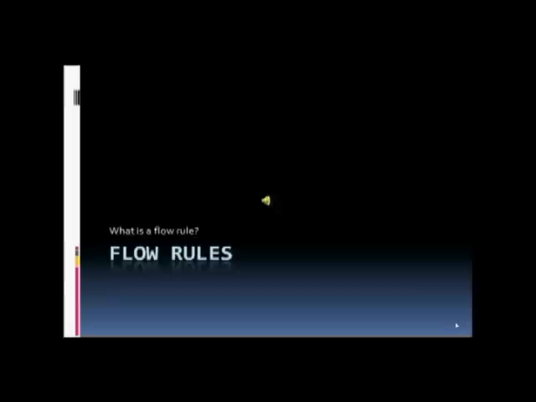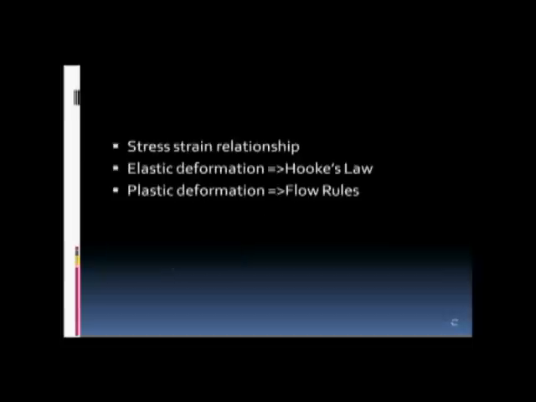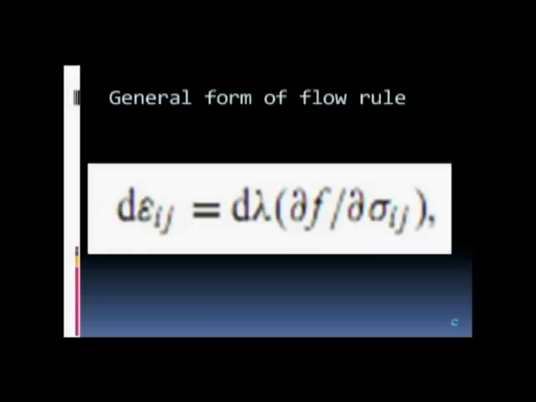The strains that result from elastic deformation are described by Hooke's law. You know Hooke's law? There are similar relations for plastic deformation called the flow rules. In the most general form, the flow rule may be written as this, where f is the function of sigma ij that describes yielding.